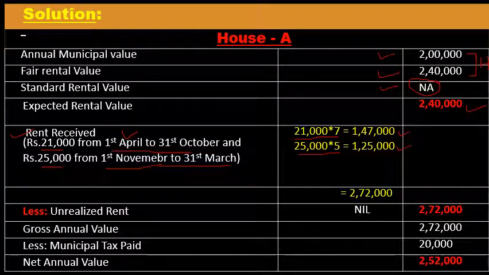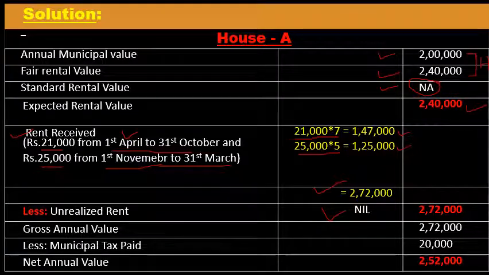So the calculation is from April to March: from April to 31st October one rent, and thereafter another rent, 21,000 into 7 months and 25,000 into 5 months. So total rent received or receivable is 2,72,000 for the let out term, and it was let out for the whole year, 12 months, for two rents. 2,72,000 is the rent received or receivable. Next, less unrealized rent. No unrealized rent in the case of house A.